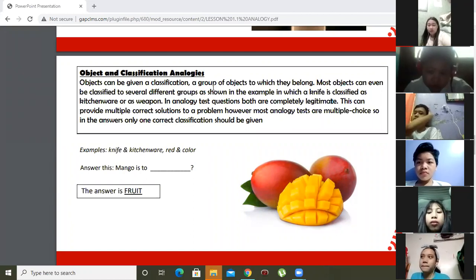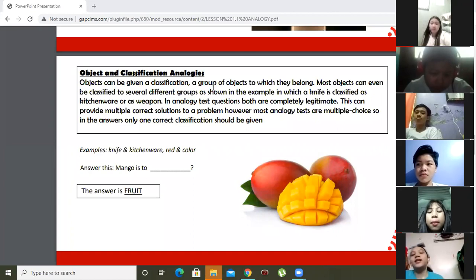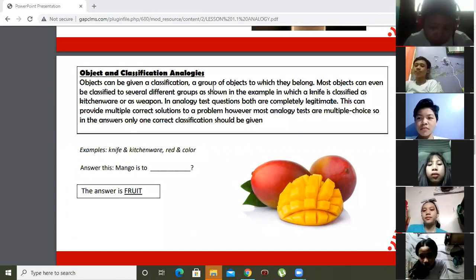So when we say object and classification, we are talking about the classification of things. Understand what is the category of that thing.